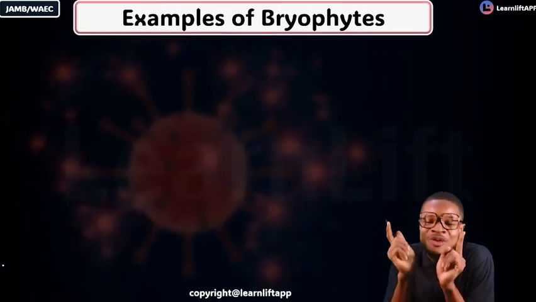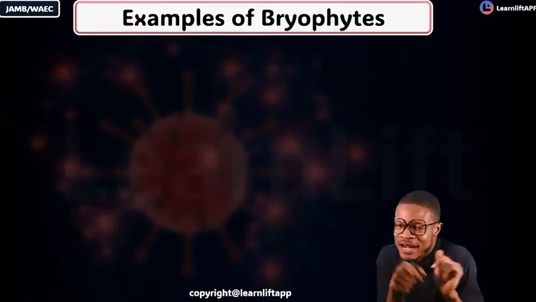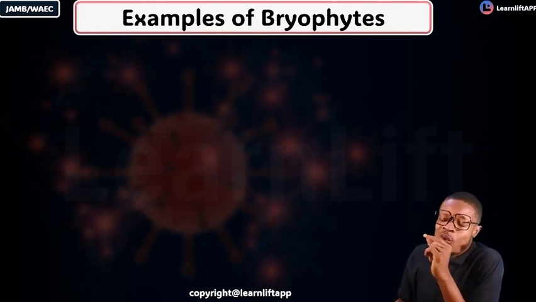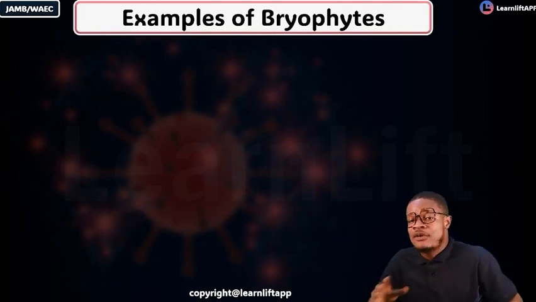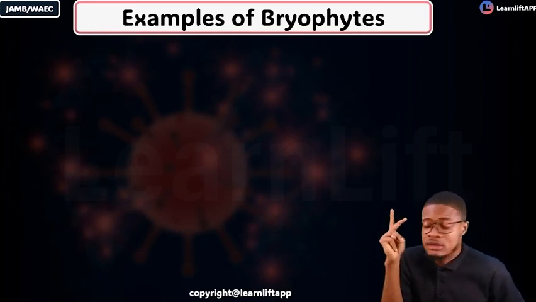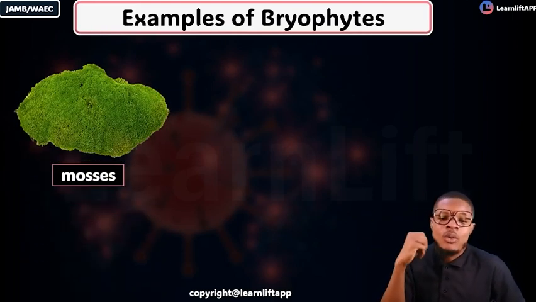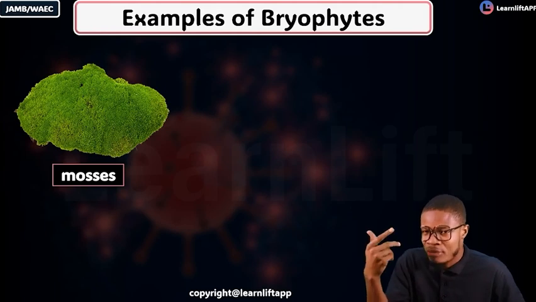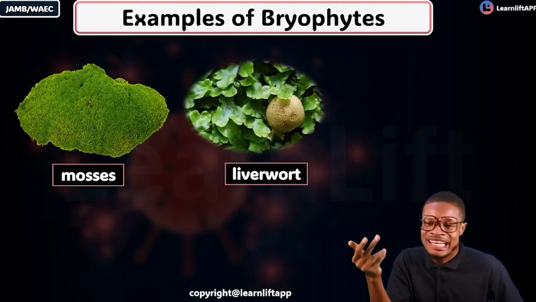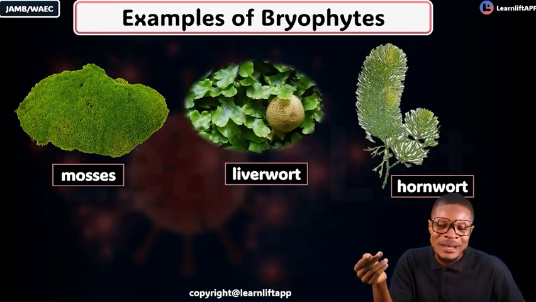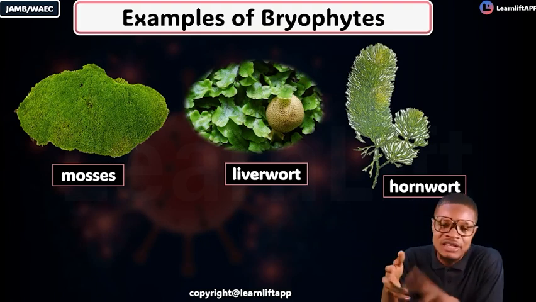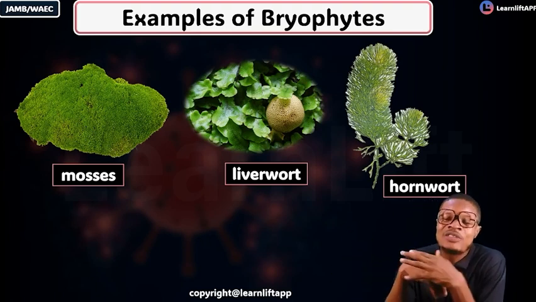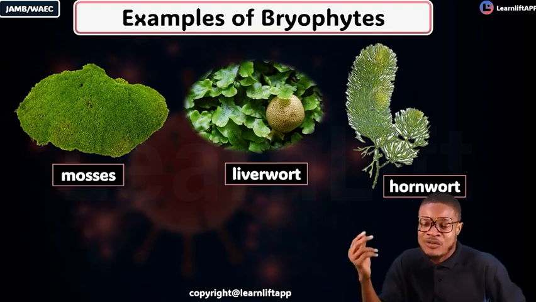Now, I like you never to forget the examples of your bryophytes. What are the powerful examples of bryophytes that we need to know? There are 3 of them majorly. Number 1, mosses. Number 2, liverworts. And then number 3 is called hornworts. Your mosses, your liverworts, and your hornworts. The 3 of them are the most popular examples of your bryophyte that we have.